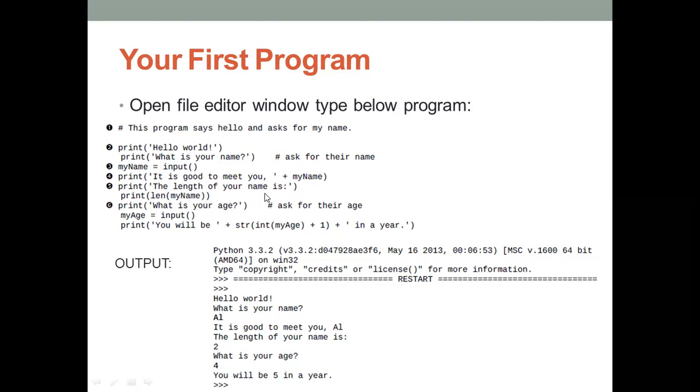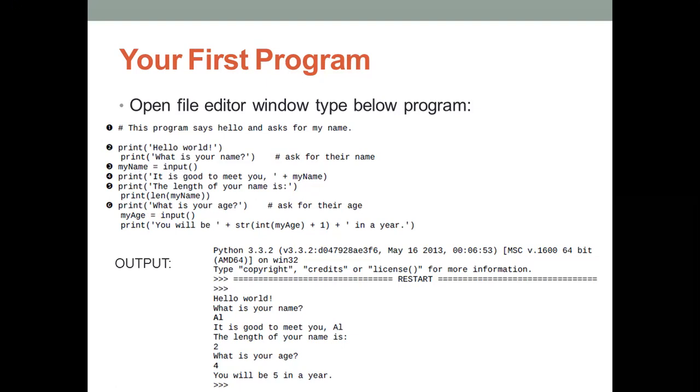Okay, the length of your name is. So next, if you want to find the length of your name, for that we use the length function, len. Len is an inbuilt function. It is used to find out the number of characters in a string. That is the next concept, the inbuilt function.